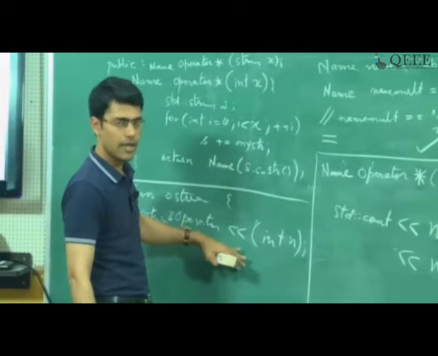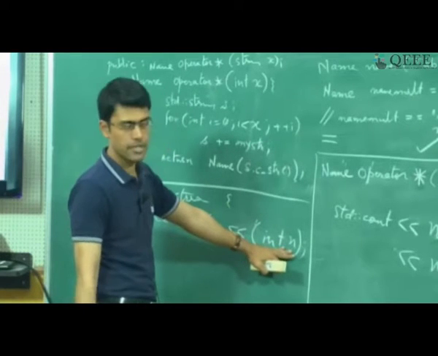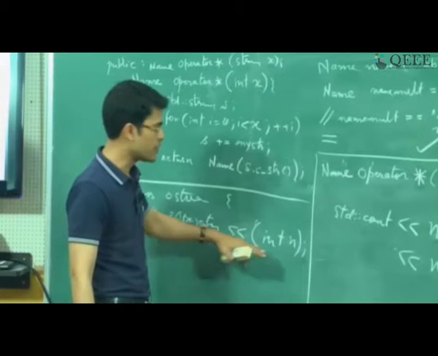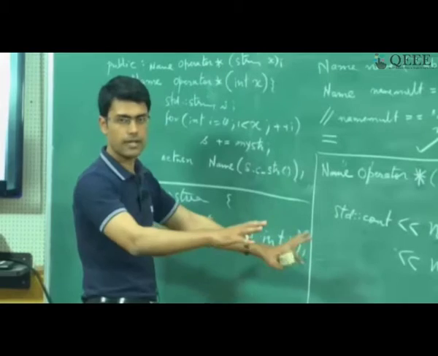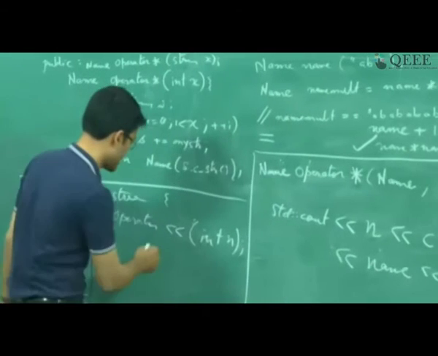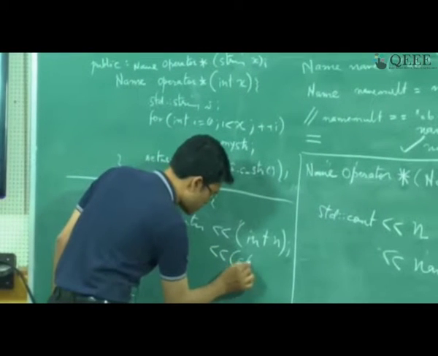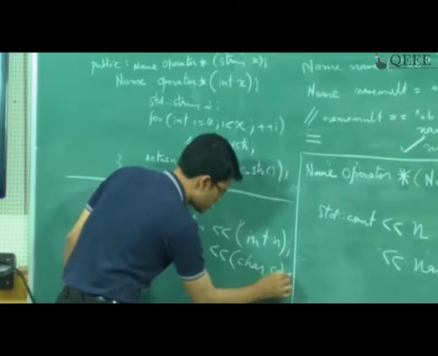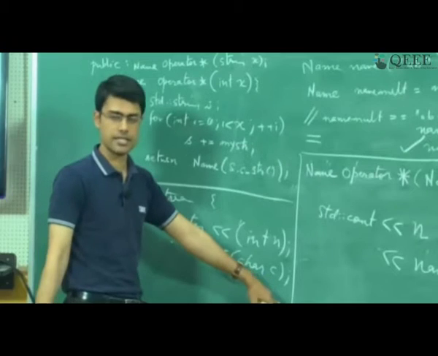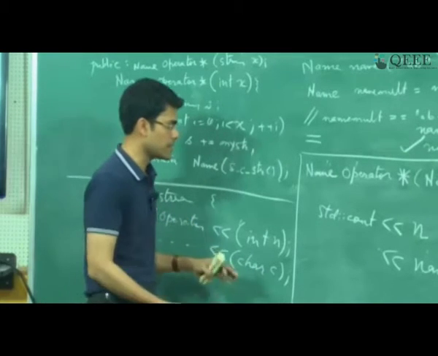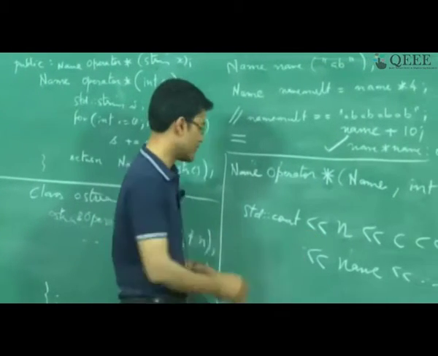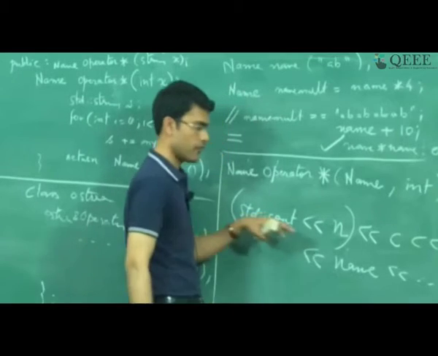How it does that is totally up to the implementation of the left shift operator, but what I am trying to convey here is that there is a type int which is a primitive type, and there is a definition of left shift using that type. Internally how that operates is up to it. To support c, let us say it turns out to be a character, I need another function in a similar manner where that left shift is defined on char c. So the way it is going to happen is that, remember the associativity of left shift, it is left to right, and therefore this is going to happen first.